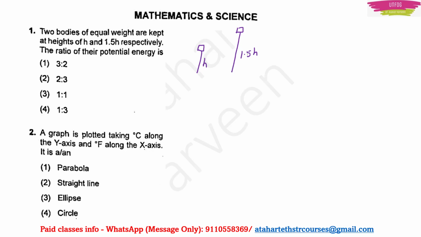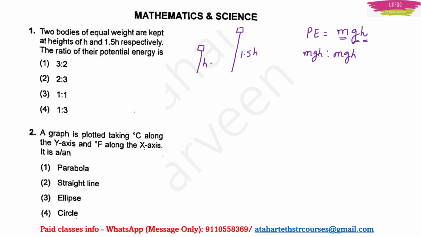The ratio of their potential energy is... now we should know the simple formula of potential energy, which is mgh. We have to find the ratio, right? Now both the bodies have the same weight. That means the mass will be the same, and of course the acceleration due to gravity also will be the same for both objects, right? Now we have a difference only in the height. We have to take the ratio for both, that is mgh to mgh.